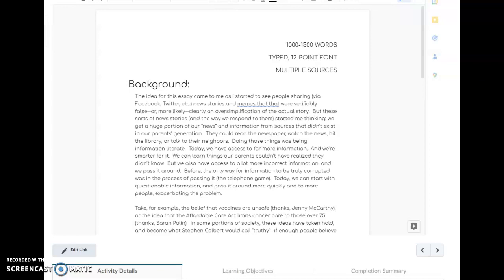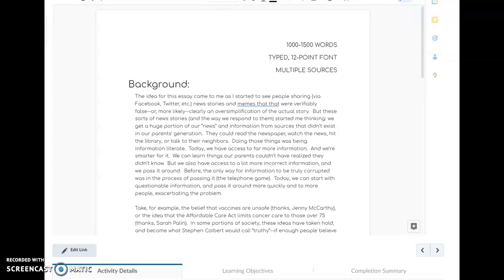So the background. The idea for this essay came to me as I started to see people sharing via Facebook, Twitter, whatever, news stories and memes that were verifiably false, or, more likely, an oversimplification of the actual story. But these sorts of news stories and the way we respond to them started me thinking. We get a huge portion of our news and information from sources that didn't exist in your parents' generation. Okay?